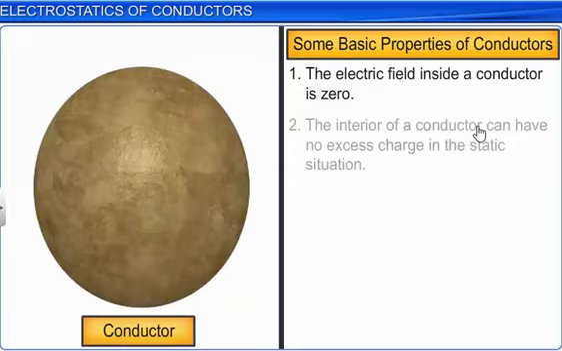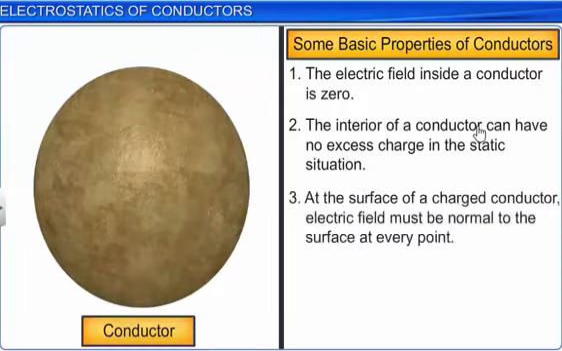The second property says that the interior of a conductor will not have any excess charge. If the electric field is 0, then obviously the excess charge is equal to 0, and in that case itself the electric field will be equal to 0. Third point: at the surface of a charged conductor, the electric field will always be perpendicular to the surface at every point, normal to the surface at every point.